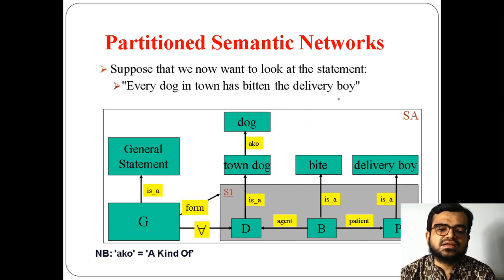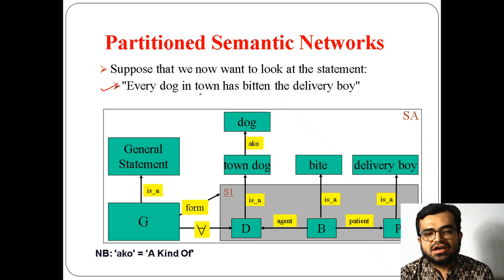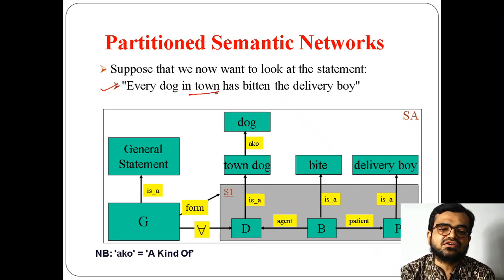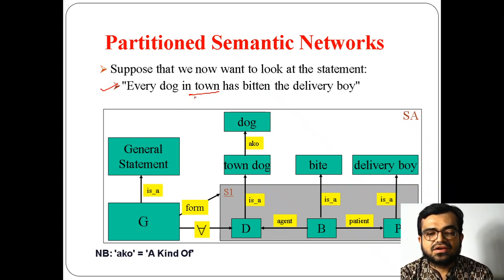Similarly, another difference is: every dog in town. Now again, there is one object you have added here. The flexibility of having a semantic network is that you can add any object between two other objects. So you are adding every dog in town. Instead of every dog, we have taken every dog in town, and here only a single delivery boy is there.